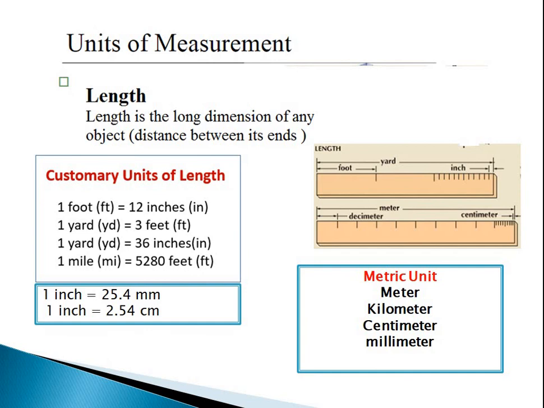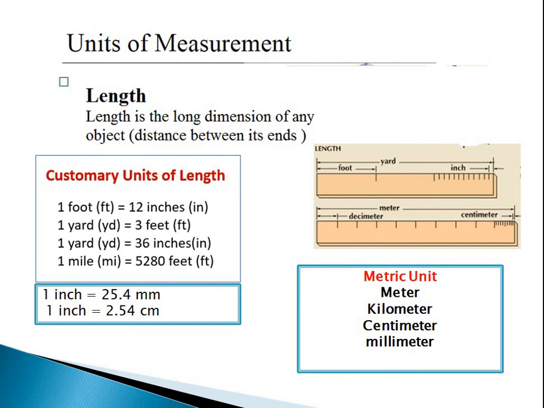Here we have some units of measurement like length, which is measured in terms of feet, yard or mile, and the conversion is given. 1 foot of distance is equal to 12 inches, 1 yard is equal to 3 feet, 1 yard is nothing but 36 inches, and 1 mile is nothing but 5280 feet.